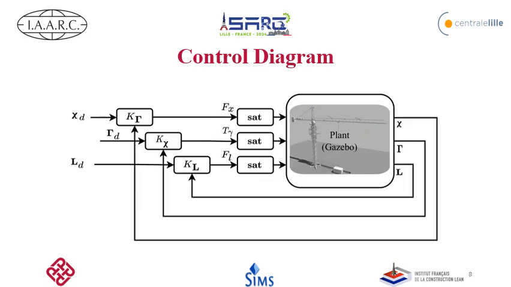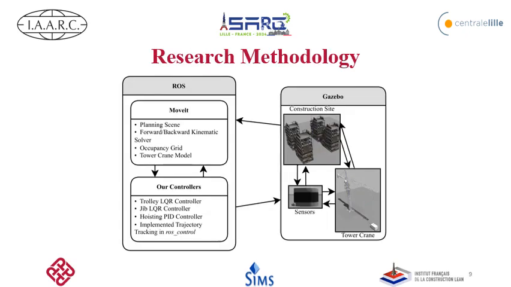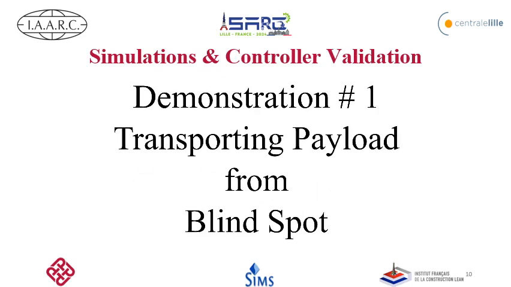Now this diagram shows the architecture of our proposed method. The tower crane is a real-scale model in the physics simulation, and the three controllers take the error between the current state and the desired state. All the outputs of the controllers are bounded by a saturation function to ensure that the input to the tower crane system doesn't exceed the physical limitations of the mechanical system. So let's see the results now.